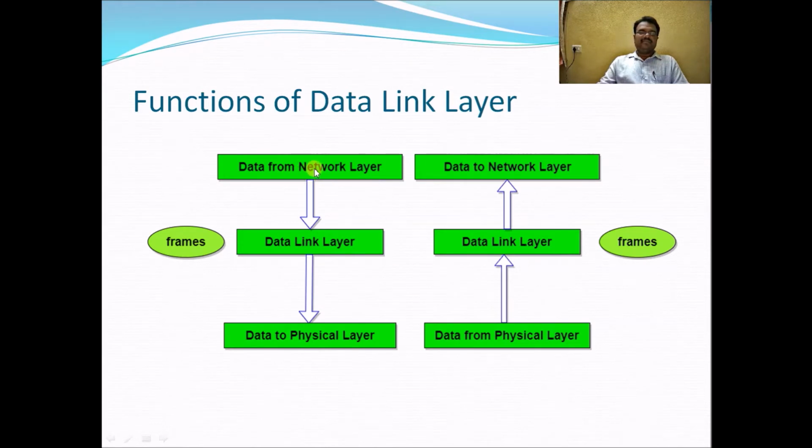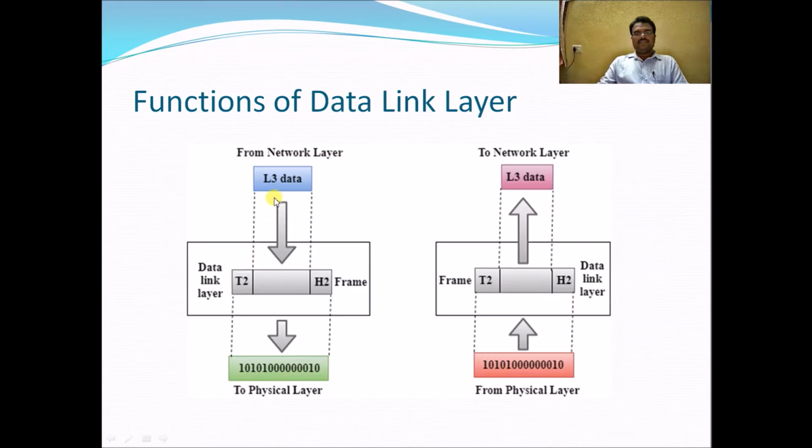Here we can see data coming from the network layer to the data link layer and from the data link layer to the physical layer on the host side, and through the transmission media, from the physical layer to the data link layer and the data link layer to the network layer. So it is coming from the host side, host A, the sender side. Data is received from the network layer to the data link layer to the physical layer, and from the transmission media transferred to the physical layer of the receiver end, from the physical layer to the data link layer and the data link layer to the network layer at the receiver end.